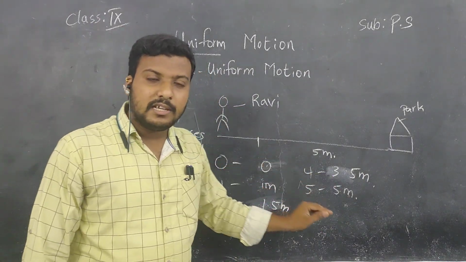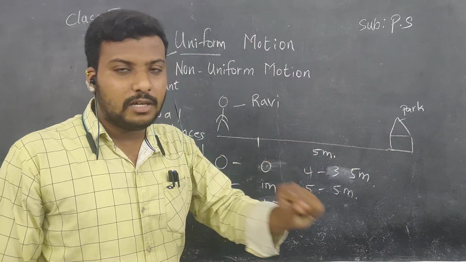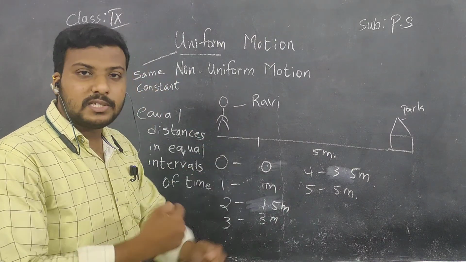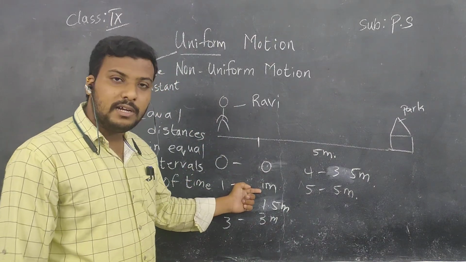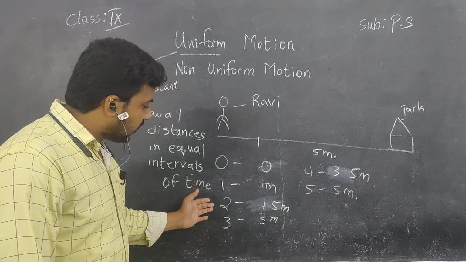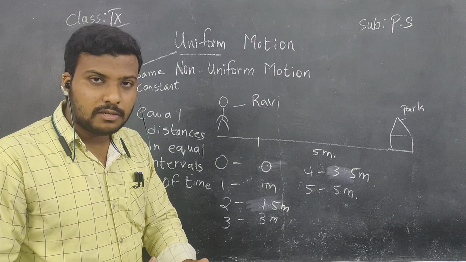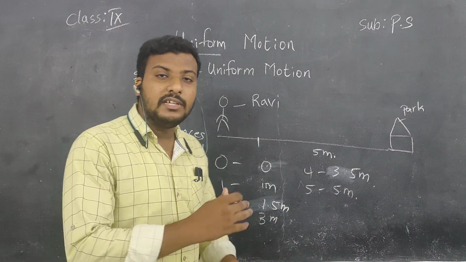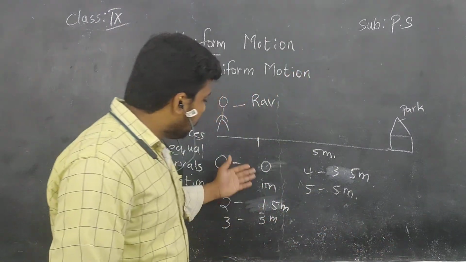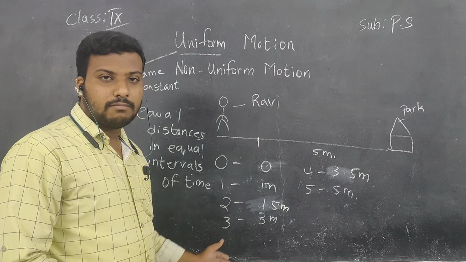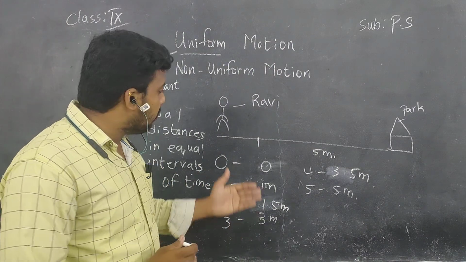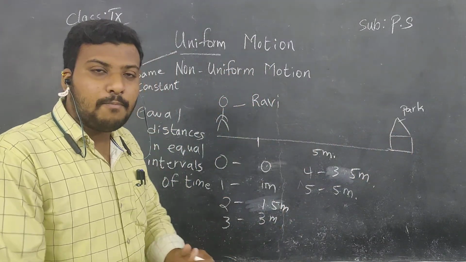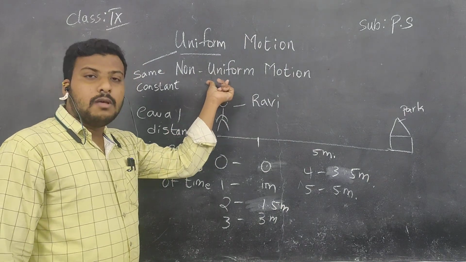Children, is he covering equal distances in equal intervals of time? No, he is not, children. Understand? In the 0th second, he started his movement. In the first second, 1 meter distance he covered. In the second second, he had to cover the second meter, but he covered only 1.5. But coming to the third second, he covered the third meter, means he reached 3 meters. So children, we can see that there is a difference here. There is a difference in the distance covered by Ravi from the initial point to the final point. So this type of motion we consider as non-uniform motion.